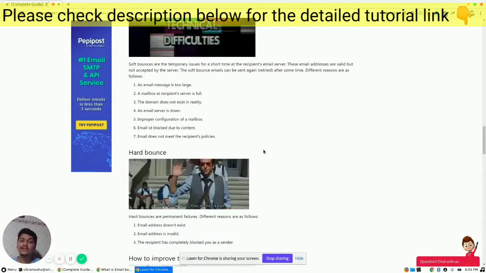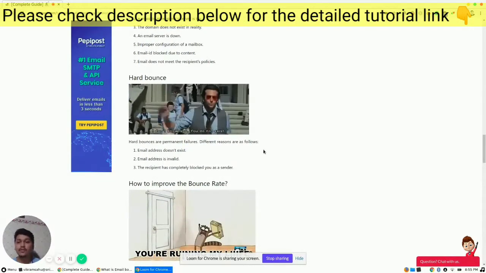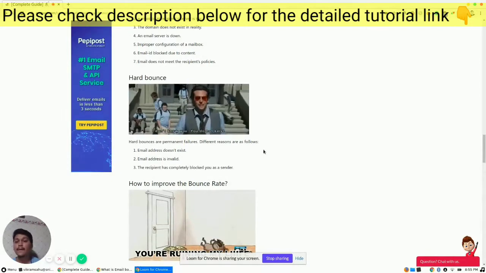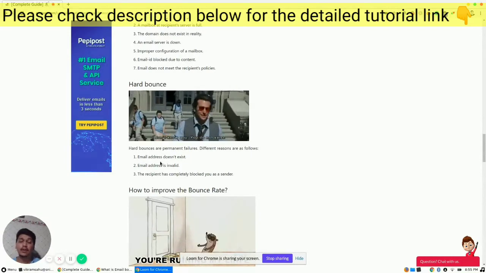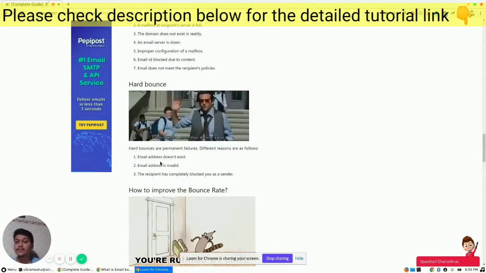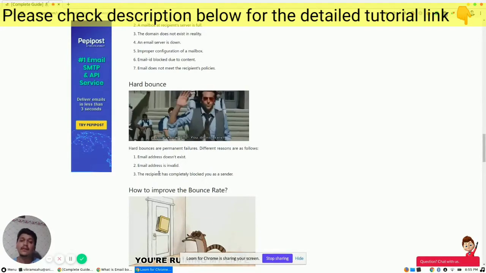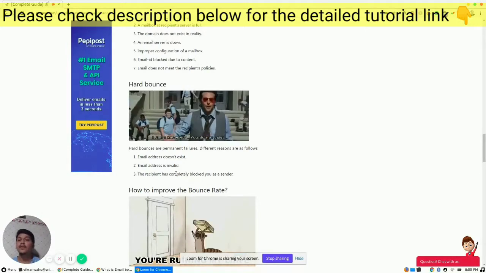Similarly, hard bounces are permanent failures, and there are only three major reasons. If your mail is a hard bounce, then that email address doesn't exist. The second is that the email address is invalid, and the third is that the recipient has blocked you as a sender.